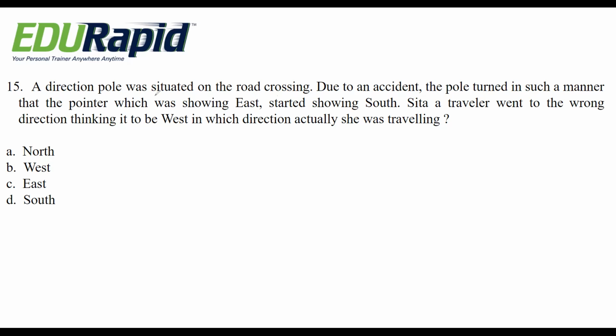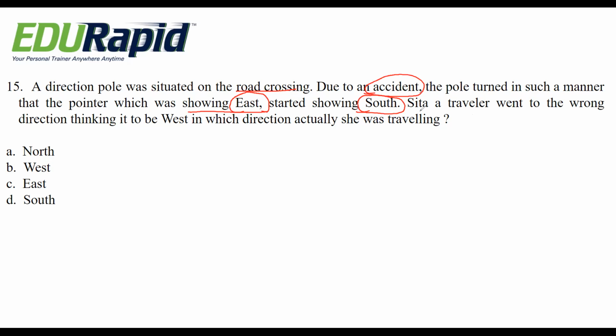See, there is a direction pole situated on the road crossing. Due to an accident, the pole turned in such a manner that the pointer which was showing east started showing south. So it changes from east to south. That's all.